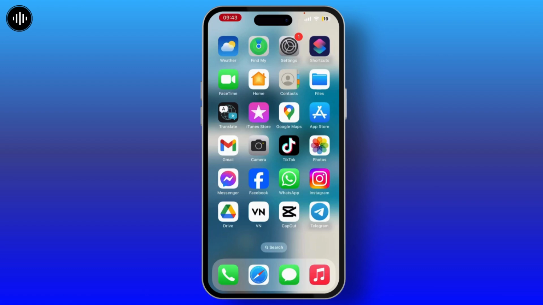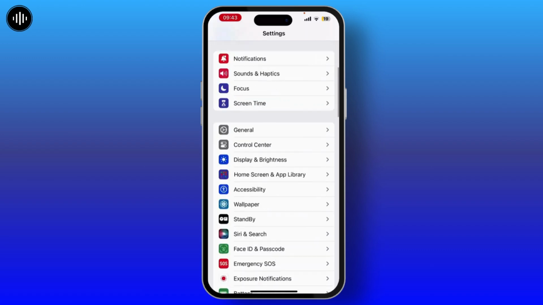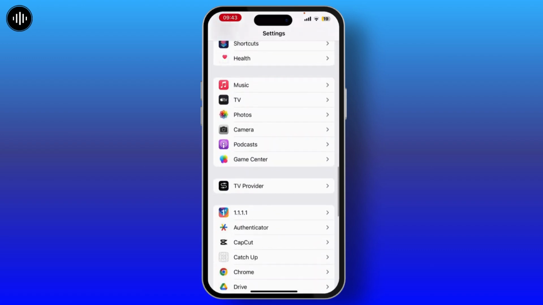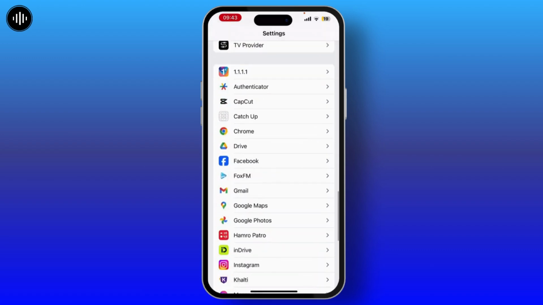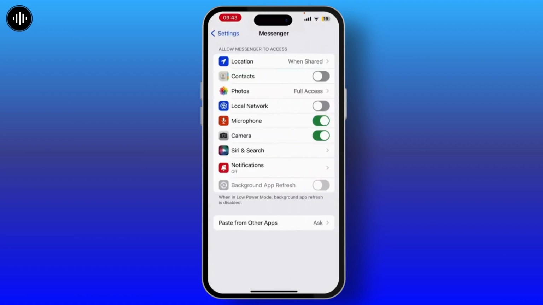Once you check that, the very next step you need to do is simply launch the settings on your device. Once you are on your settings homepage, if you scroll down a little bit, there you will see all of the applications you have on your device. Among them, choose the Messenger application. Once you go to the Messenger application, there you will see the microphone option. Make sure that it is toggled on.